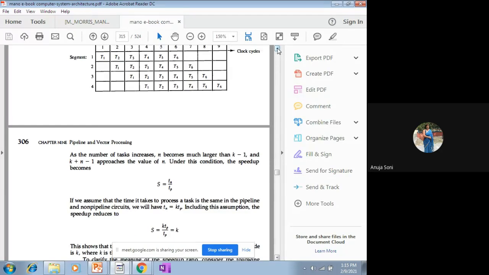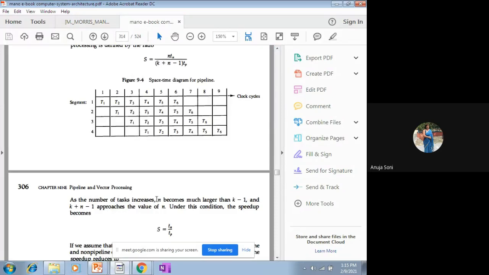It says that when the value of n is drastically high, then the k minus 1 will be negligible, and this k plus n minus 1 will approach the value of n. Means in case you are going to talk about 10,000 tasks, say, and segments are only 4 or 3, then k minus 1 will be 2. So 10,000 plus 2 will be just equivalent to 10,000 only. It will approach the value of n in case the value of n is very large.